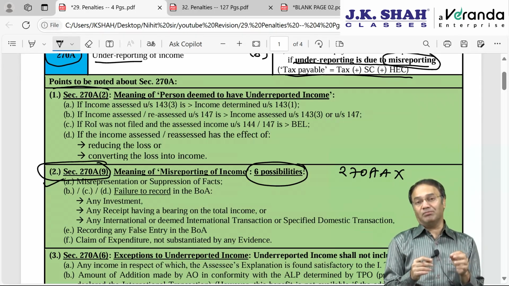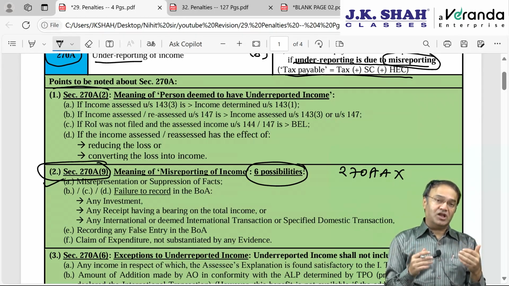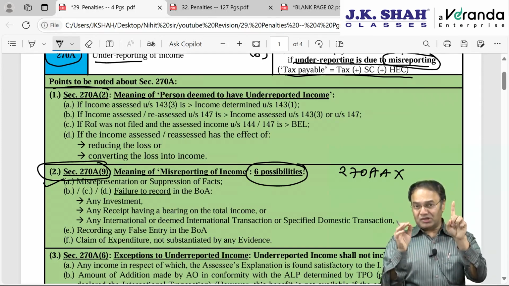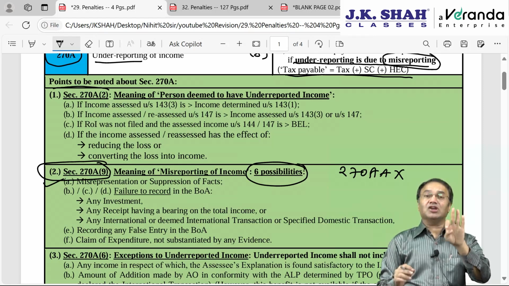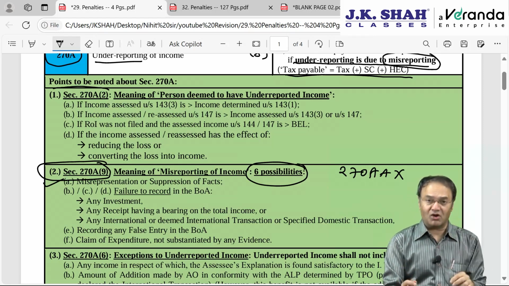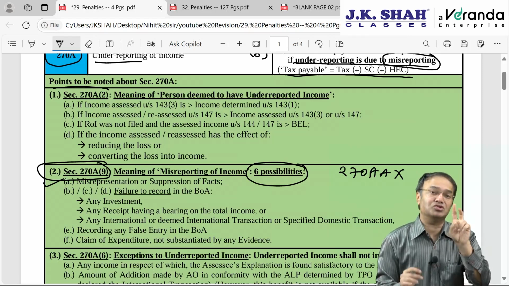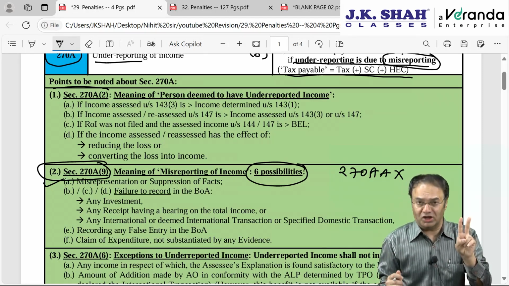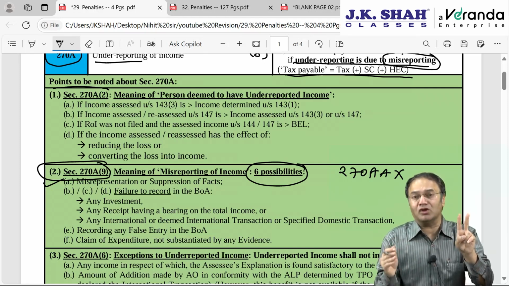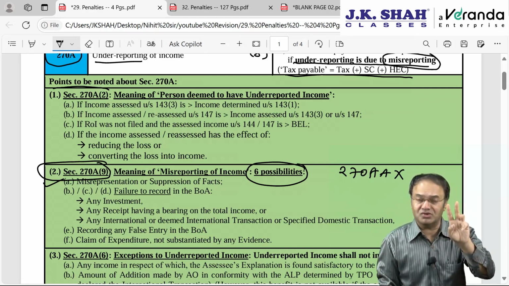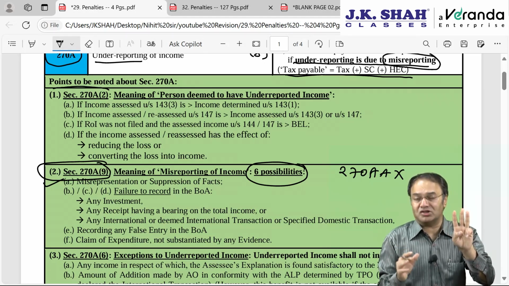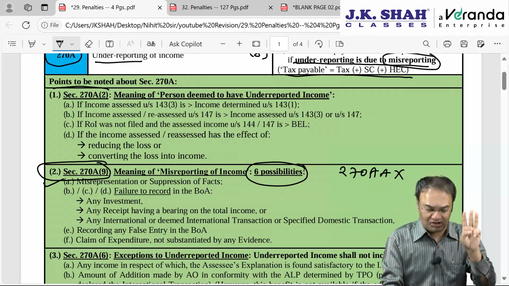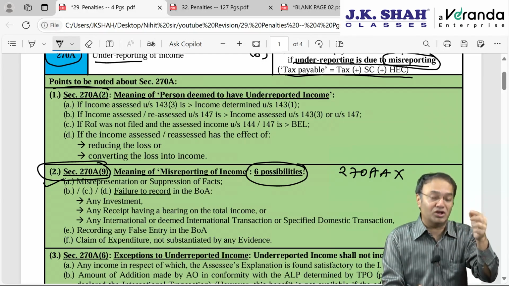Next, the 3 points B, C, D are in the form of 3 items not disclosed or not recorded in the books of account. Number 1, investment not recorded in the books of accounts. Number 2, any receipt which has any bearing on the computation of total income, that receipt is not disclosed. And number 3, an international transaction or deemed international transaction or a specified domestic transaction is not disclosed in the IT return, or not recorded in the books of account.